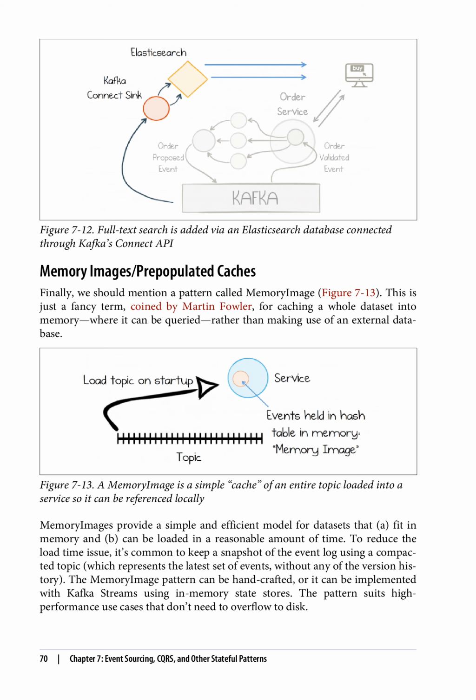To reduce the load time issue, it's common to keep a snapshot of the event log using a compacted head topic, which represents the latest set of events, without any of the version history. The memory image pattern can be handcrafted, or it can be implemented with Kafka Streams using in-memory state stores. The pattern suits high-performance use cases that don't need to overflow to disk.